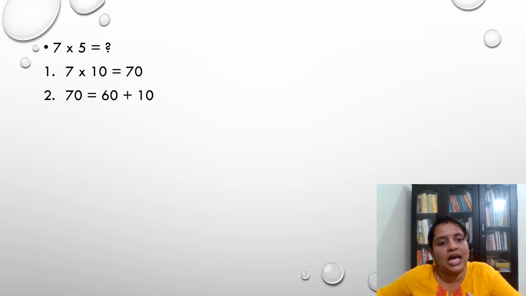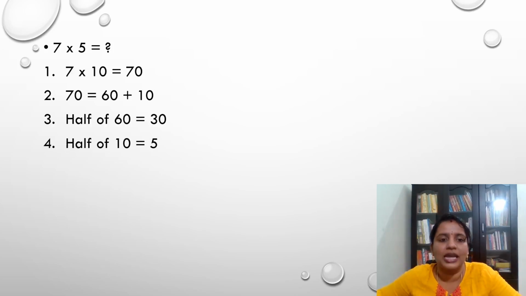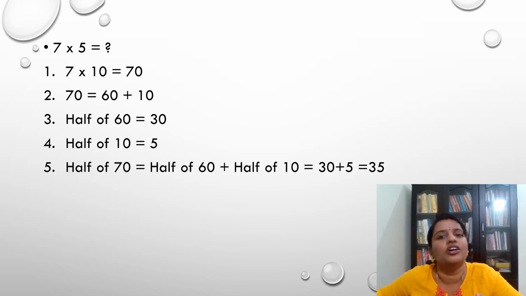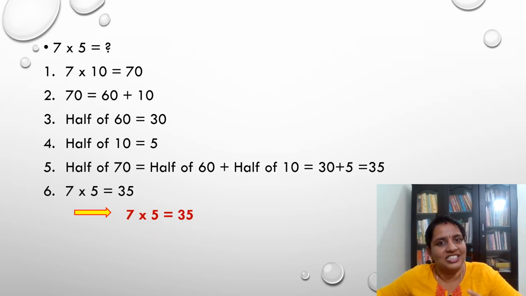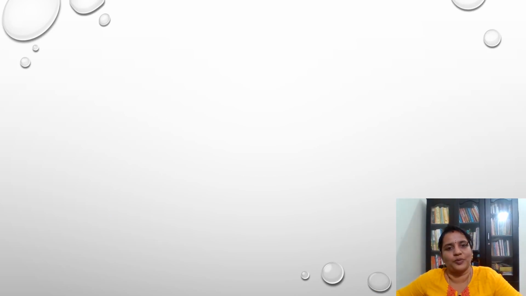Next I have to find the half of 60 and 10 and then add them to give the half of 70, isn't it? Yes. Half of 60 is equal to 30, half of 10 is equal to 5. Adding those two, half of 70 is equal to 30 plus 5, which is equal to 35. So 7 5s are 35. Is it correct? Yes. Okay, come, let's go for the next problem.